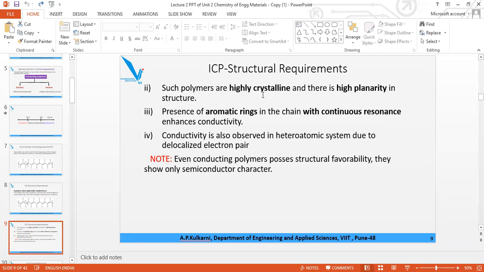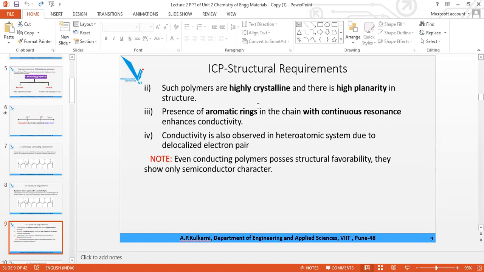So they should be highly crystalline and highly planar. The second requirement is aromatic rings, because delocalization of pi electrons should be there. And third is a delocalized electron pair. So these are the four requirements.